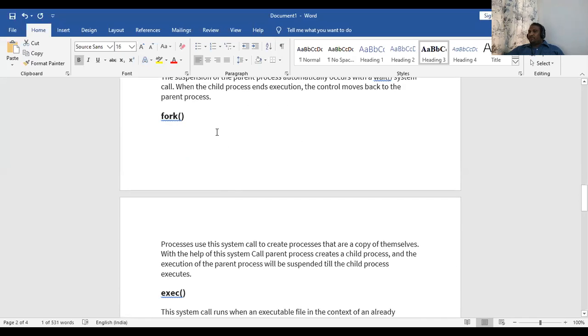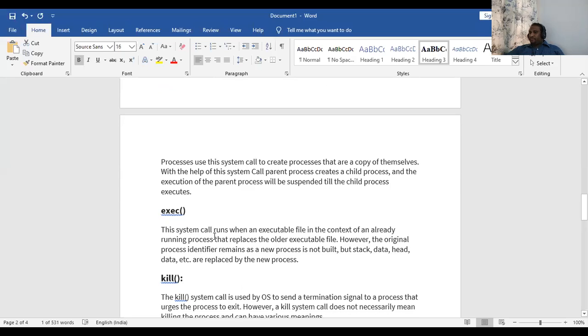Then we have a function called fork. A process uses system calls to create a process that is a copy of itself. That is, I need to create a copy of one process and make it into another process. That is when we take a parent and child process. The parent process is duplicated to create a child process. So those kinds of things, copying and duplication, are done using fork.